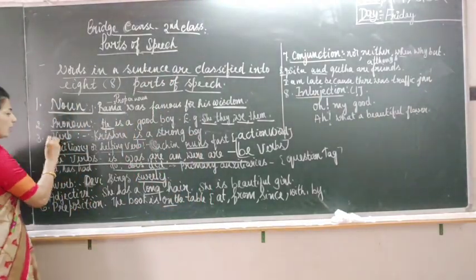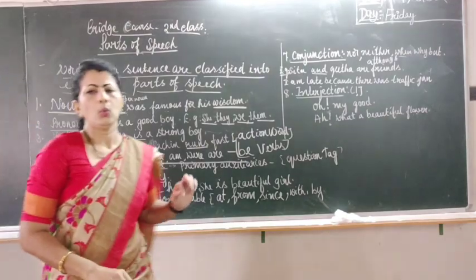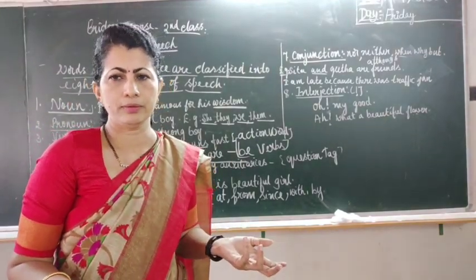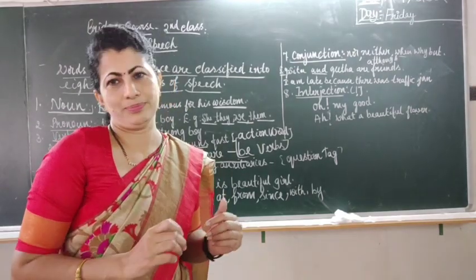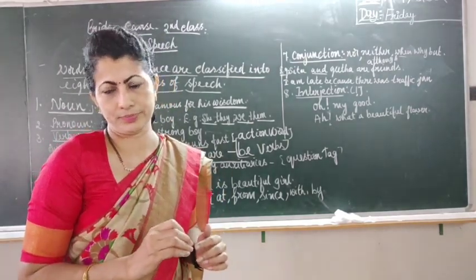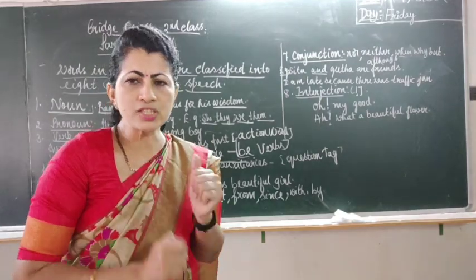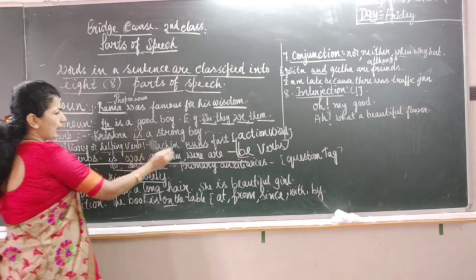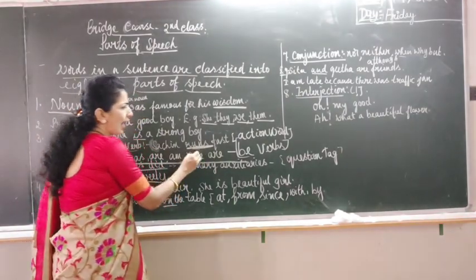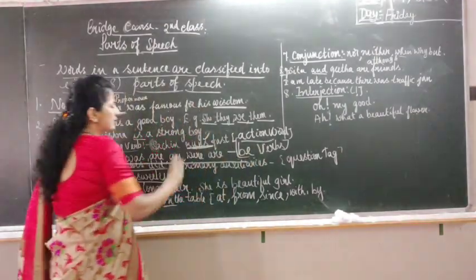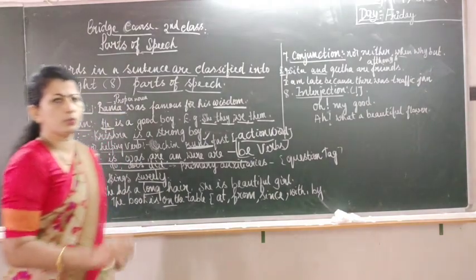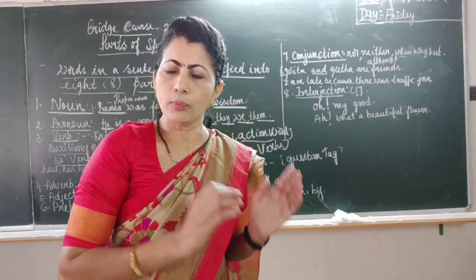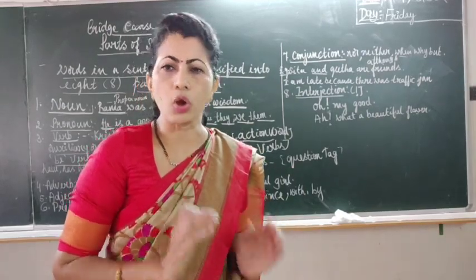Let's go to the third one, verb. Verb is a word which denotes doing, action. It is the action word. Rama runs fast. What is the verb in that? Rama runs. Runs is the action word. Children, please note here. In the verb there is one more, that is auxiliary verb.